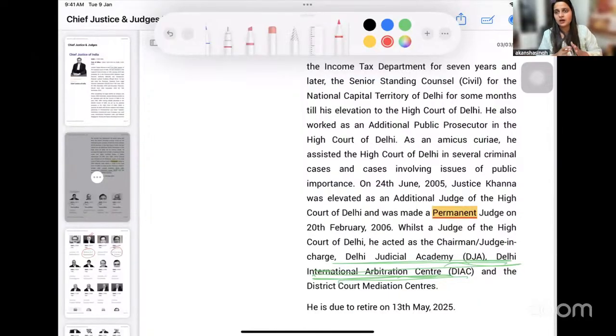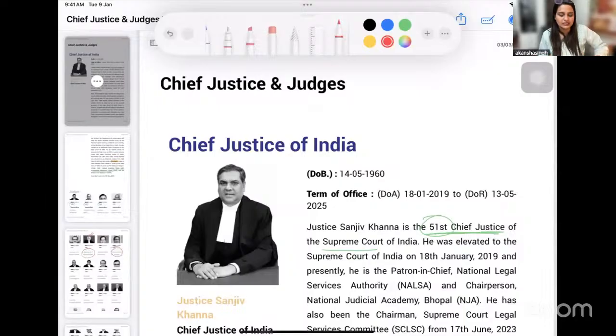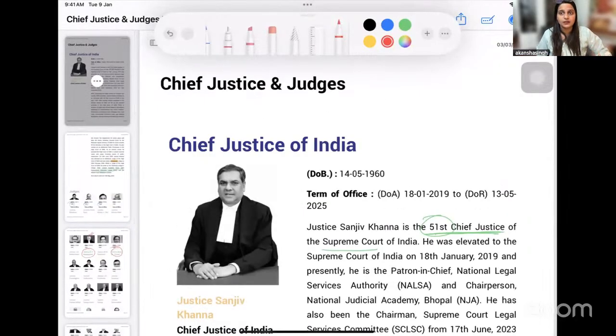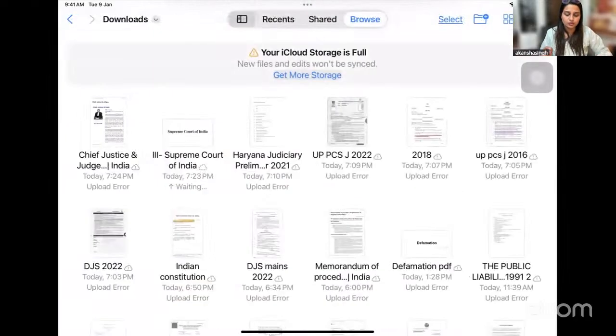So you can get a copy of this from the Supreme Court of India website, wherein you will get the name of all the judges, whosoever is there, and the Chief Justice of India. He is the 51st Chief Justice of India. This is an important factor which you should know.